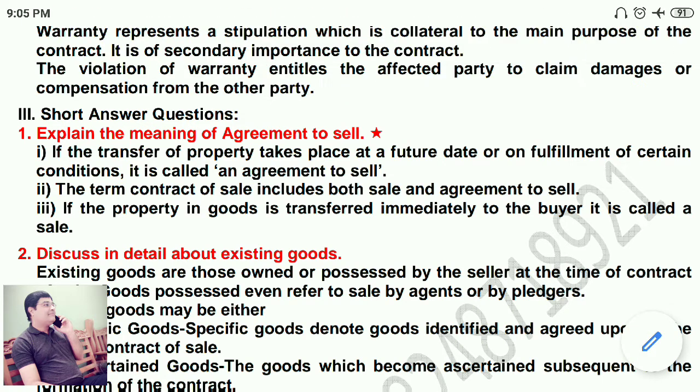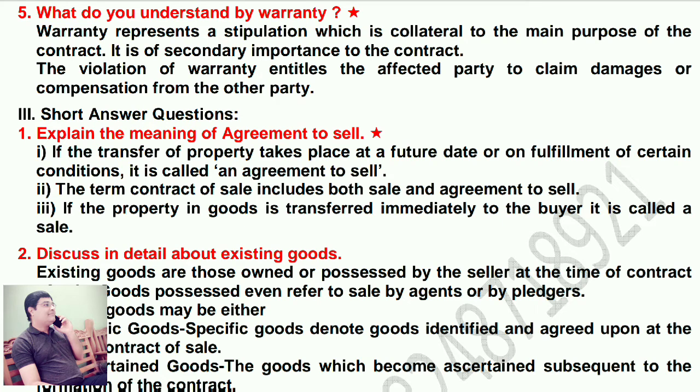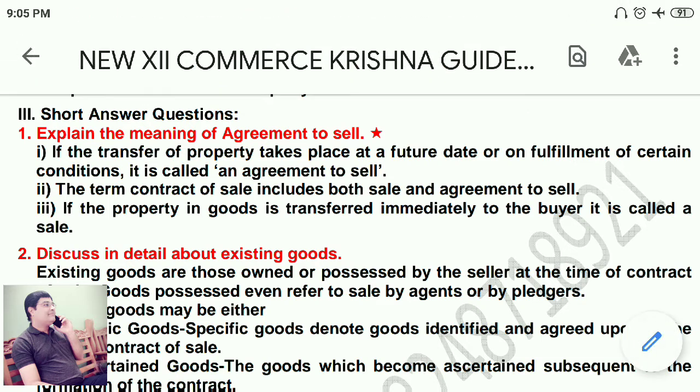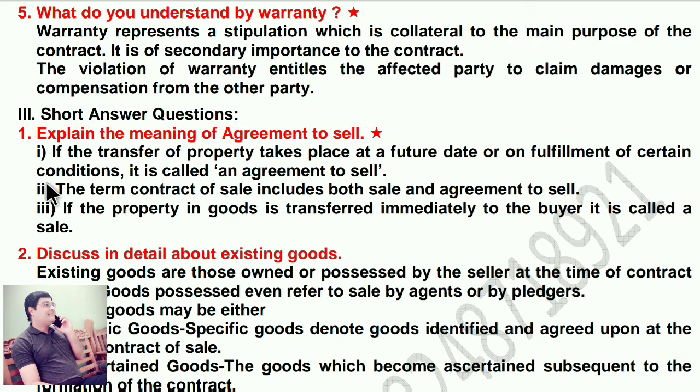If the transfer of property takes place at a future date or on fulfillment of certain conditions, it is called an agreement to sell. The term contract of sale includes both sale and agreement to sell. If the property in goods is transferred immediately to the buyer, it is called a sale.